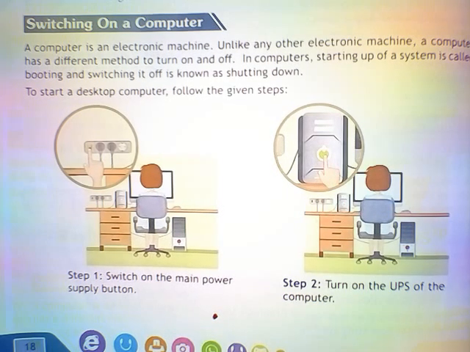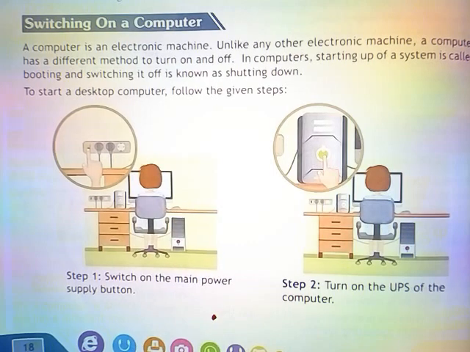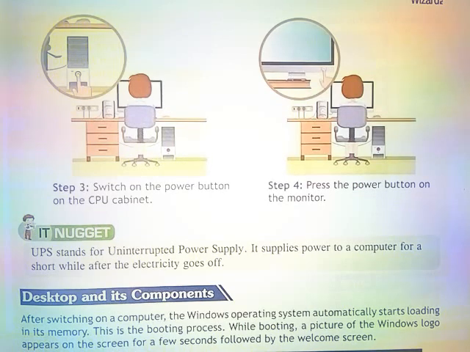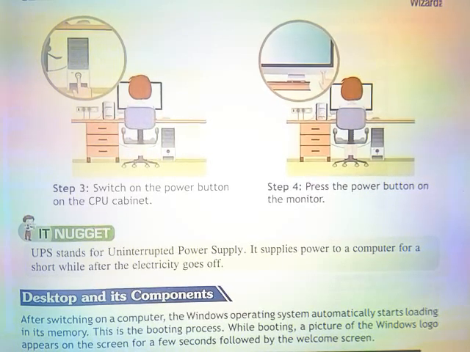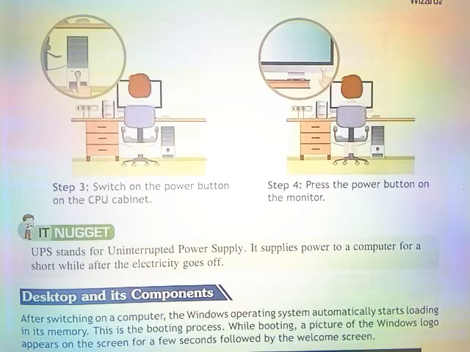To start a desktop computer, follow the given steps. Step 1. Switch on the main power supply button. Step 2. Turn on the UPS of the computer. Step 3. Switch on the power button on the CPU cabinet. Step 4. Press the power button on the monitor.